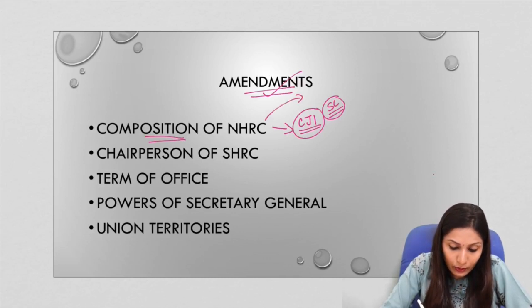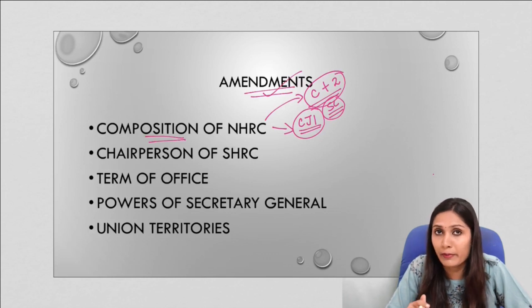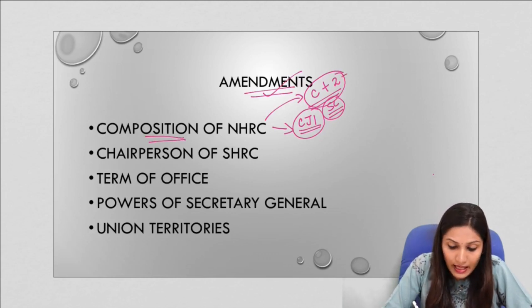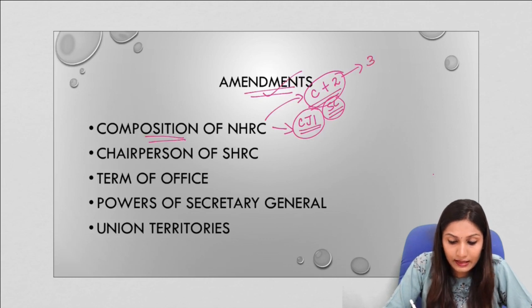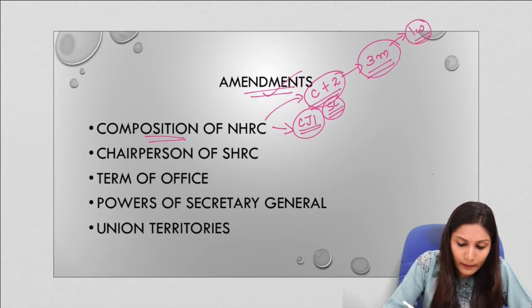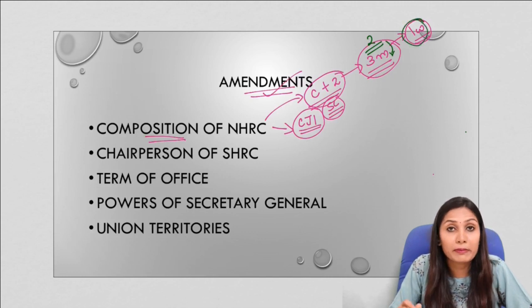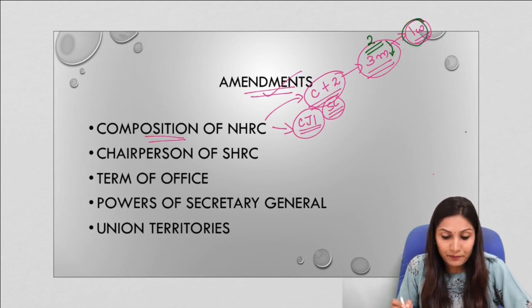And in the original Act we have seen that along with the chairperson, two eminent persons who have special knowledge on human rights would also become the members of the NHRC. So this amendment bill provides that 3 members can be appointed and at least 1 member should be a woman. Earlier it was 2 members. Now it has been increased to 3 and 1 has to be compulsorily a woman. So this is the amendment.